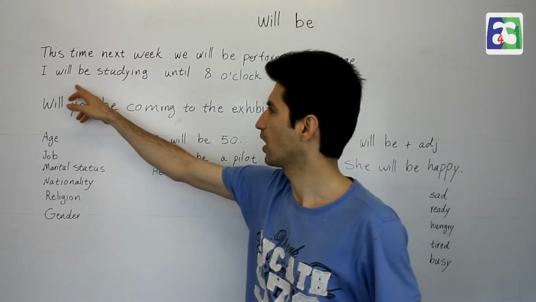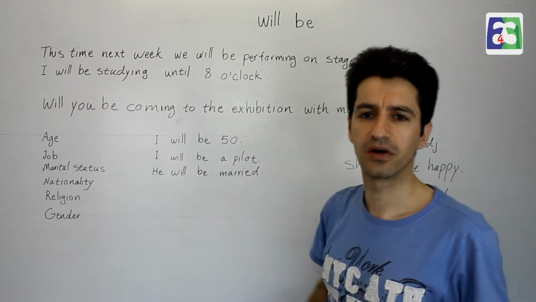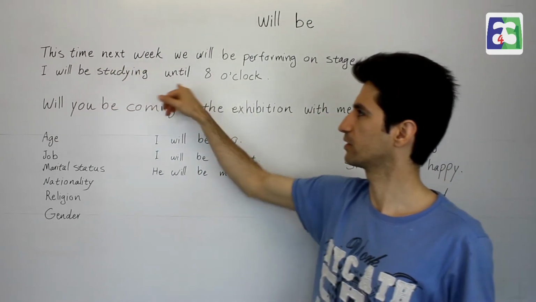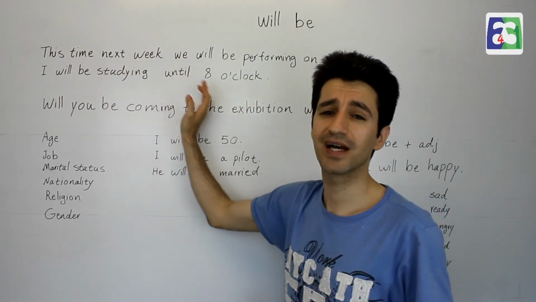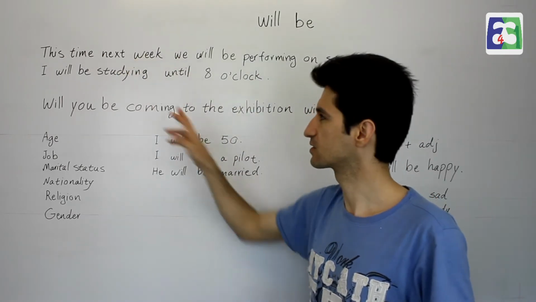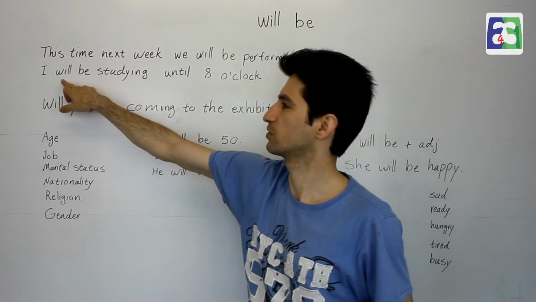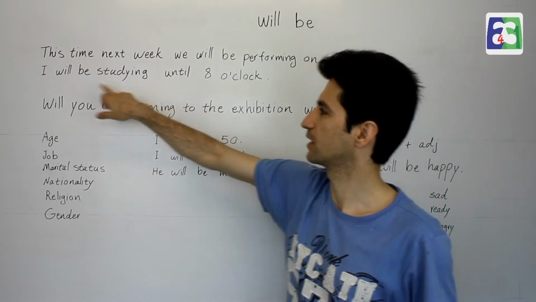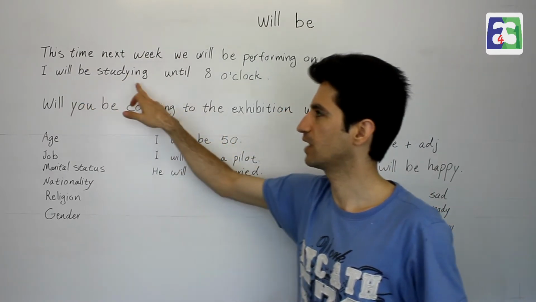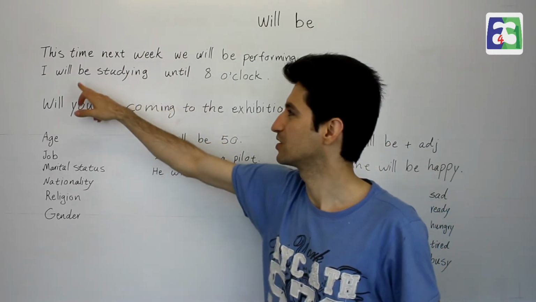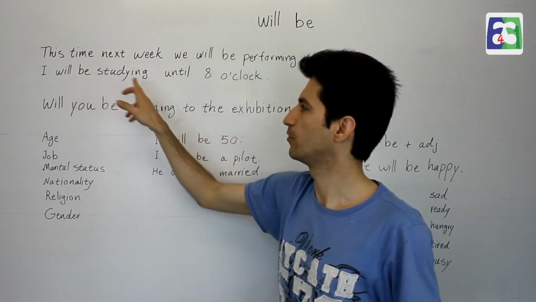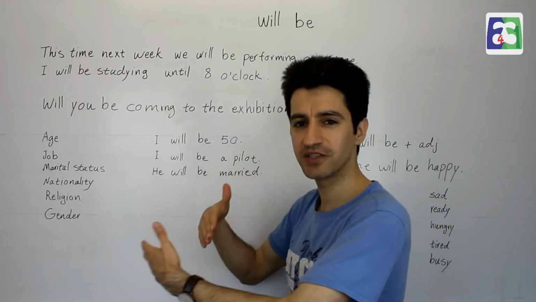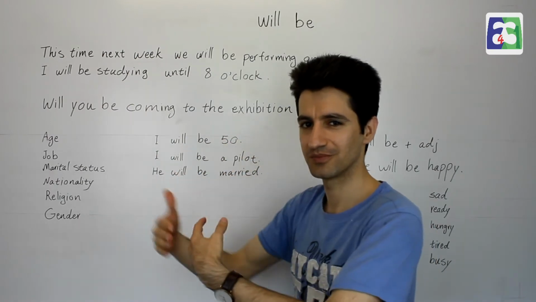Or this one, I will be studying until 8 o'clock. So next week or until 8 o'clock is talking about future. Even without these in my sentence, I can understand that this is talking about future, and this is going to be taking some time because of be and ing. Okay, so we use will be before continuous verbs to talk about something in future that is taking some time.